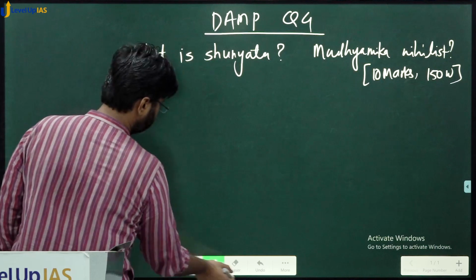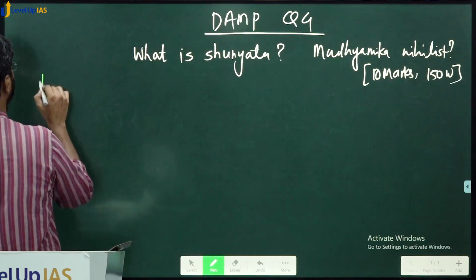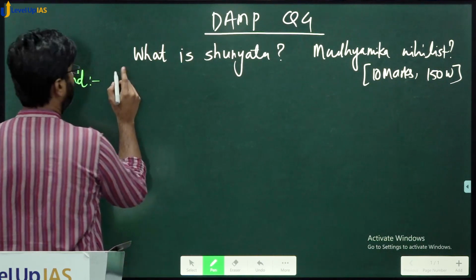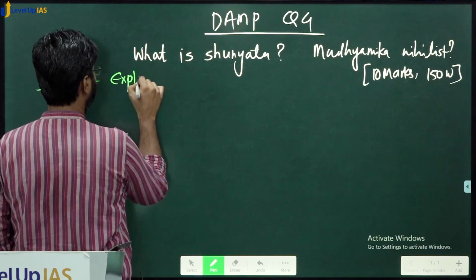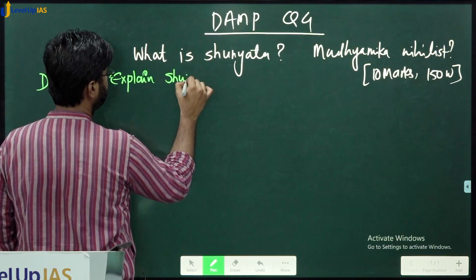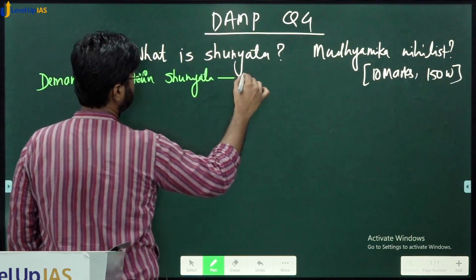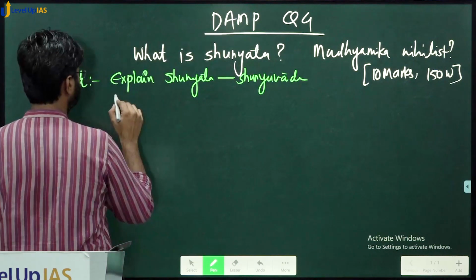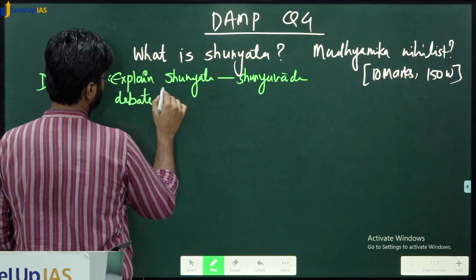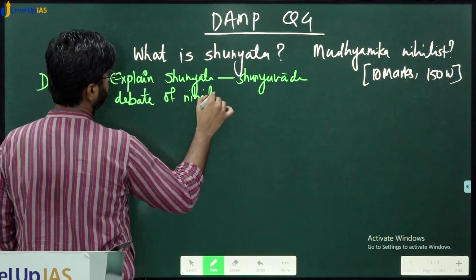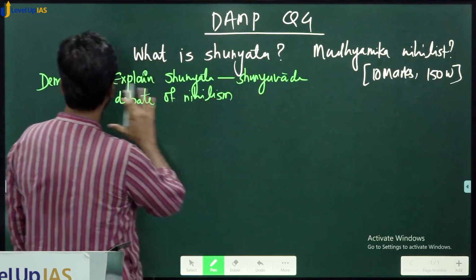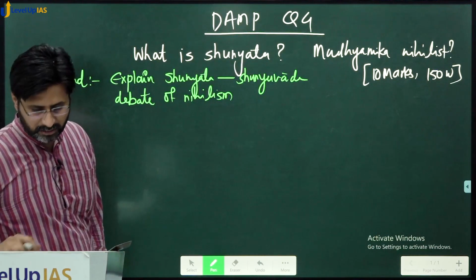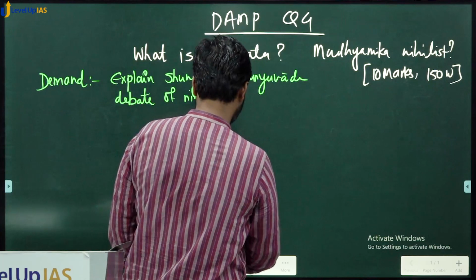Now, as we generally do, what is the demand of the question? The demand of the question is asking you to explain, define, whatever you want to call it, shunyata, that is shunyavad, etc., and the debate of nihilism. This is just an articulation of the demand. This is how we go for the answer.